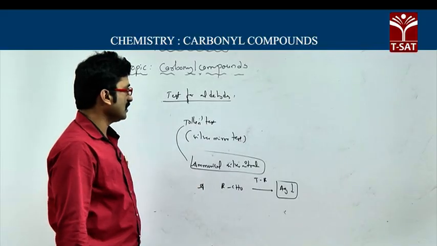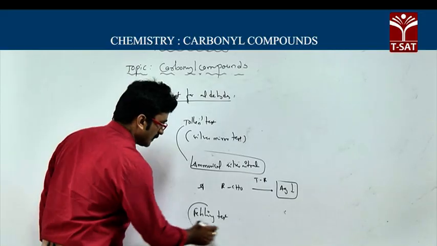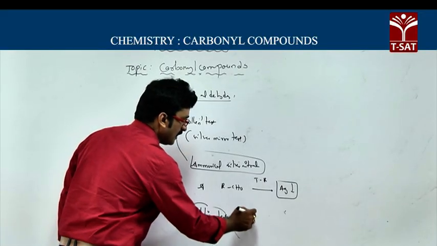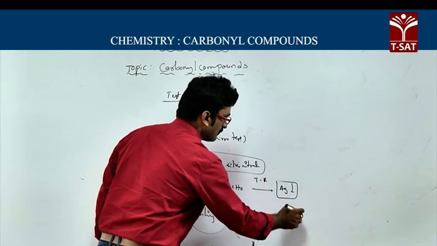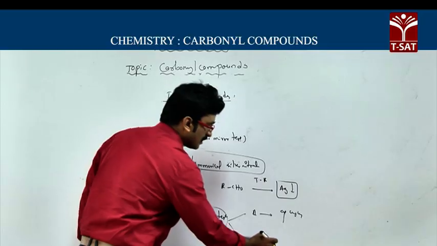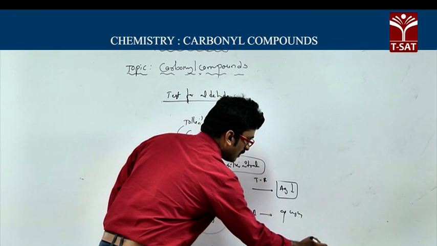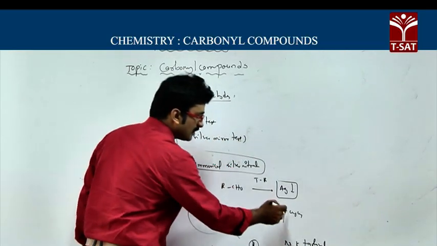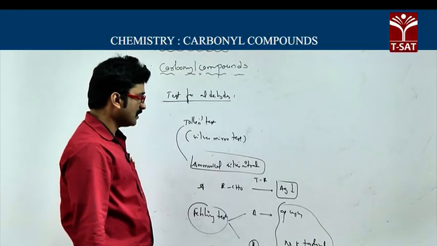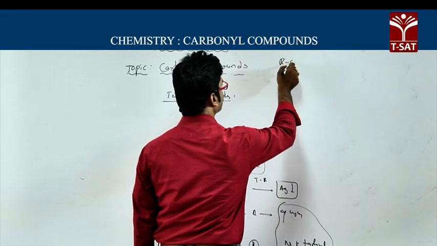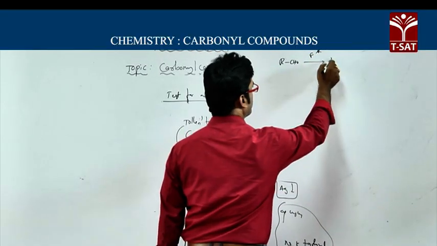Okay, aldehydes will give this Tollens test or silver mirror test, and they can also give the Fehling test. Here there is Fehling solution A and Fehling solution B. Fehling solution A is aqueous CuSO4, and Fehling solution B is sodium potassium tartrate. This mixture of solution A and solution B is called Fehling solution, and aldehydes react with Fehling reagent and give a red precipitate.